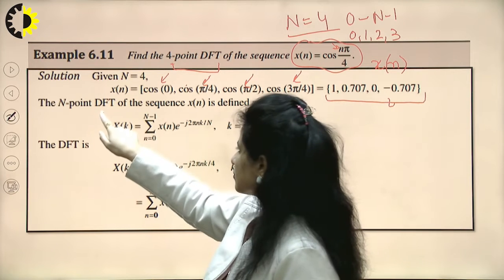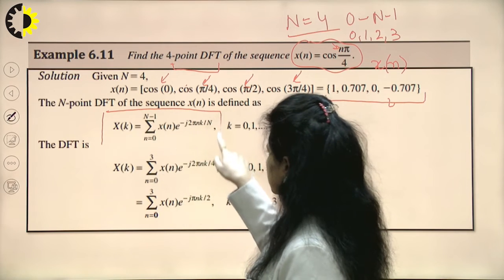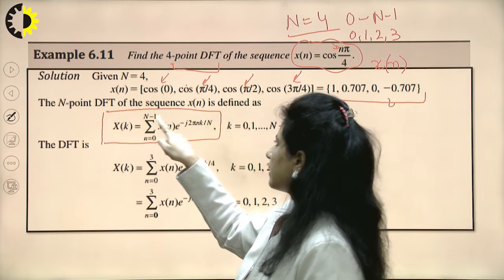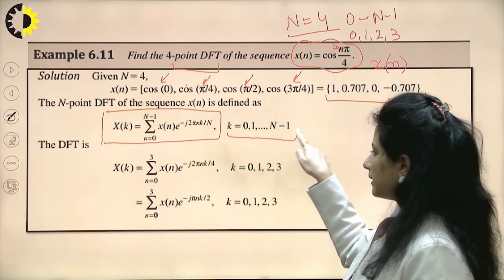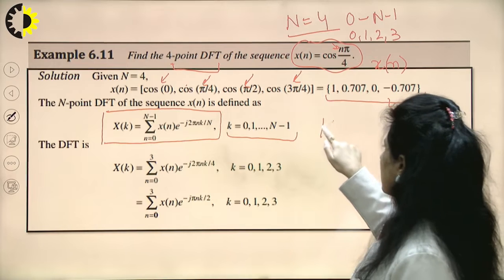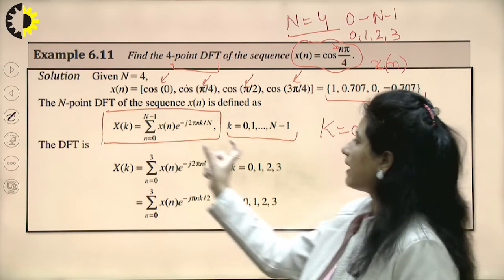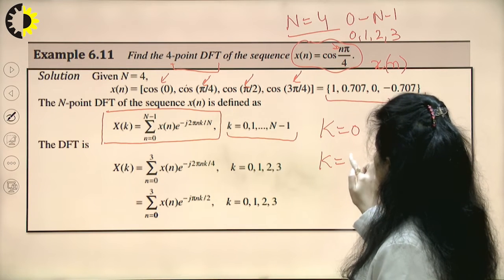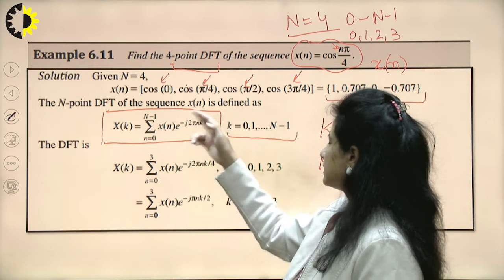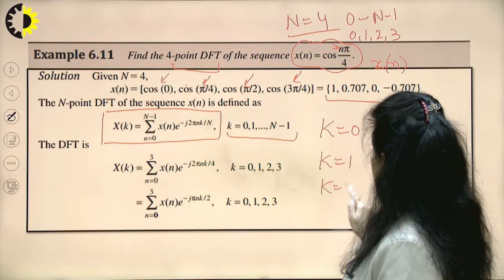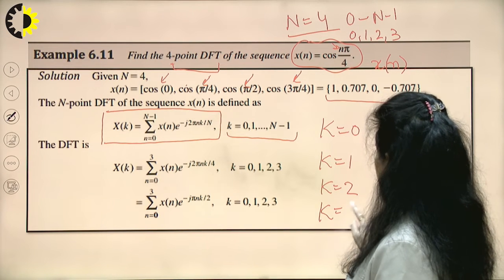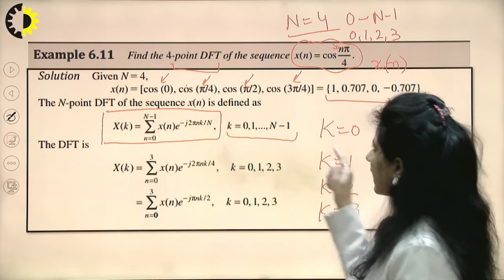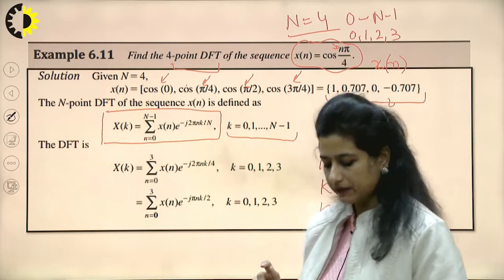So I would directly use the transformation formula. I'll solve this summation for n ranging from 0 to n minus 1 for different values of k. That means first I would take k is equal to 0, evaluate this summation from 0 to 3. Then I would take k is equal to 1, similarly for k is equal to 2 and for k is equal to 3. All samples summated together would be giving me the final discrete Fourier transform of the given sequence.